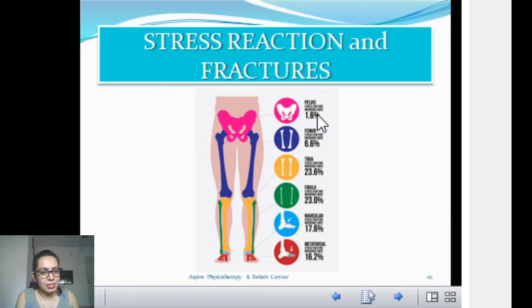So give them rest, strengthen the surrounding musculature, see their technique and biomechanics, whether they require any correction, and then we can slowly train them to return to the sport. In some cases, I'm not saying that everyone will go back to their previous level in their particular sport.